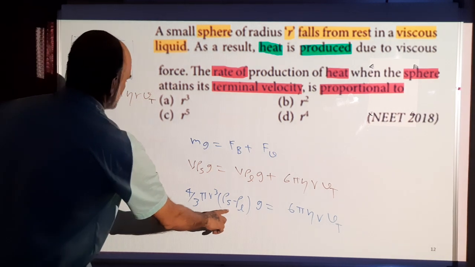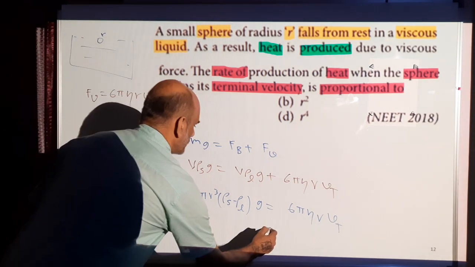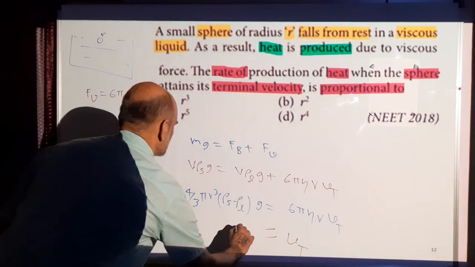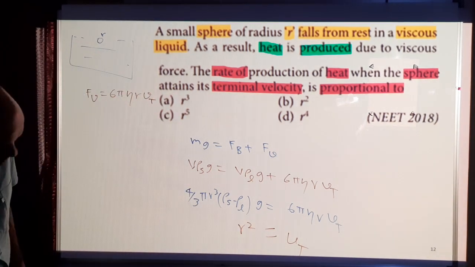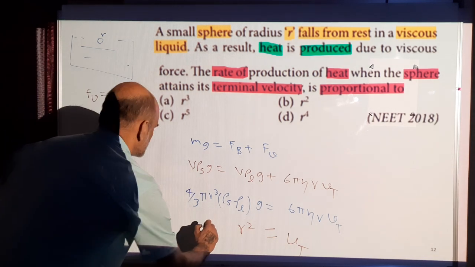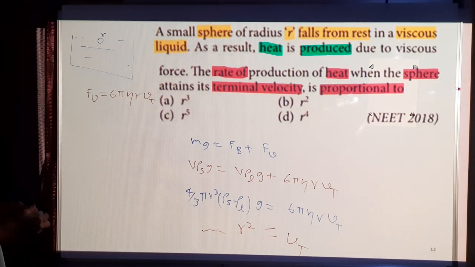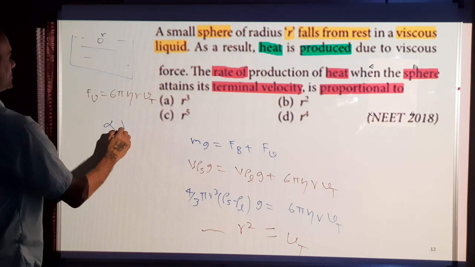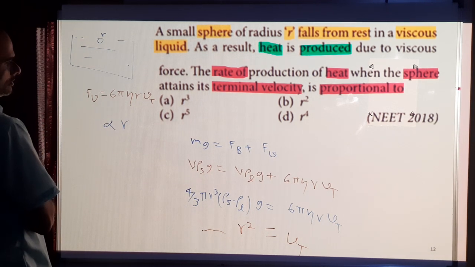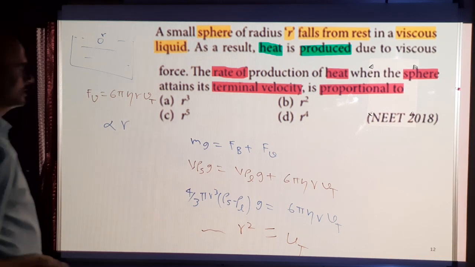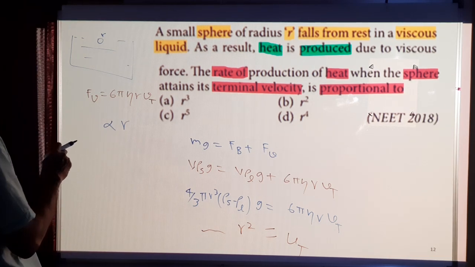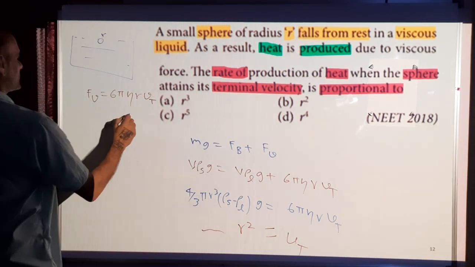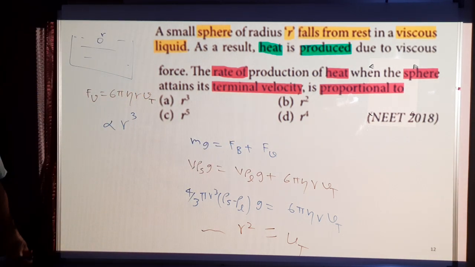So all these things are fixed. Solid density is fixed, liquid density is fixed. So the terminal velocity Vt is proportional to r square, r square into some constants. Okay, so Vt is proportional to r square. Here there is an r. So viscous force is proportional to r cube. What you have to find is the rate of production of heat.